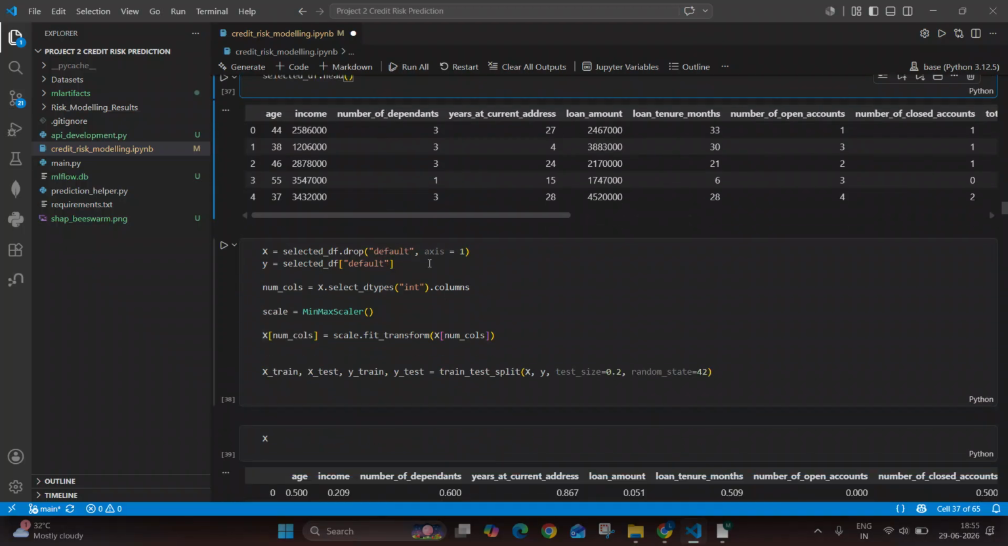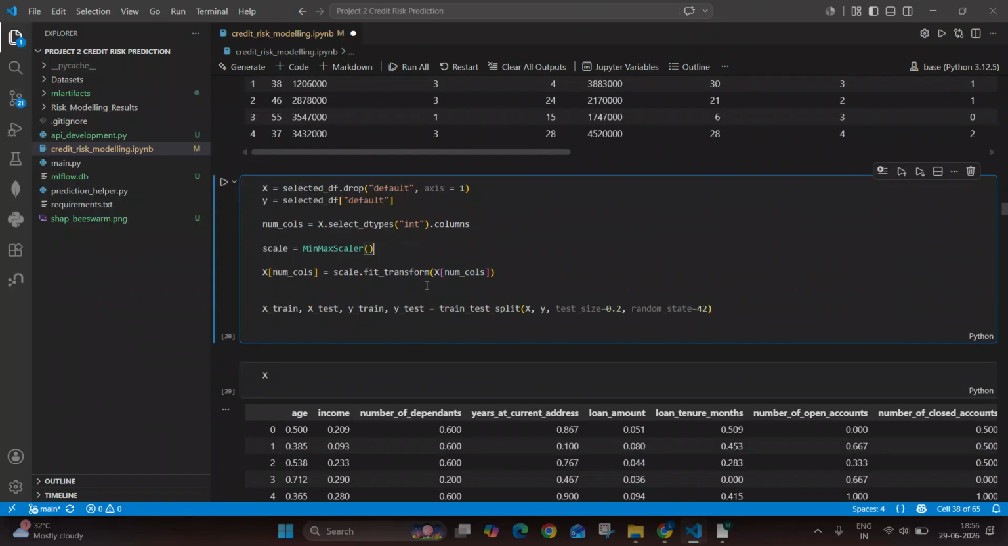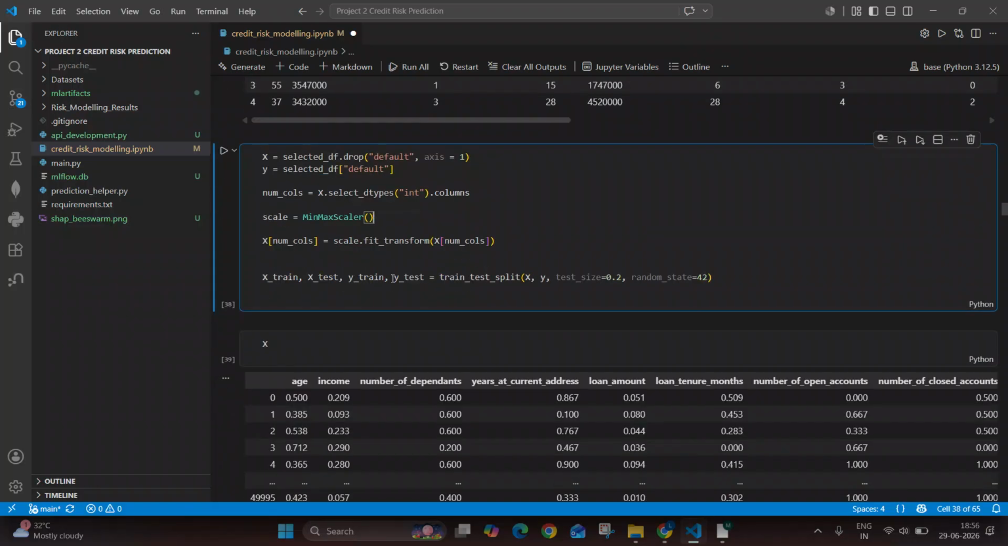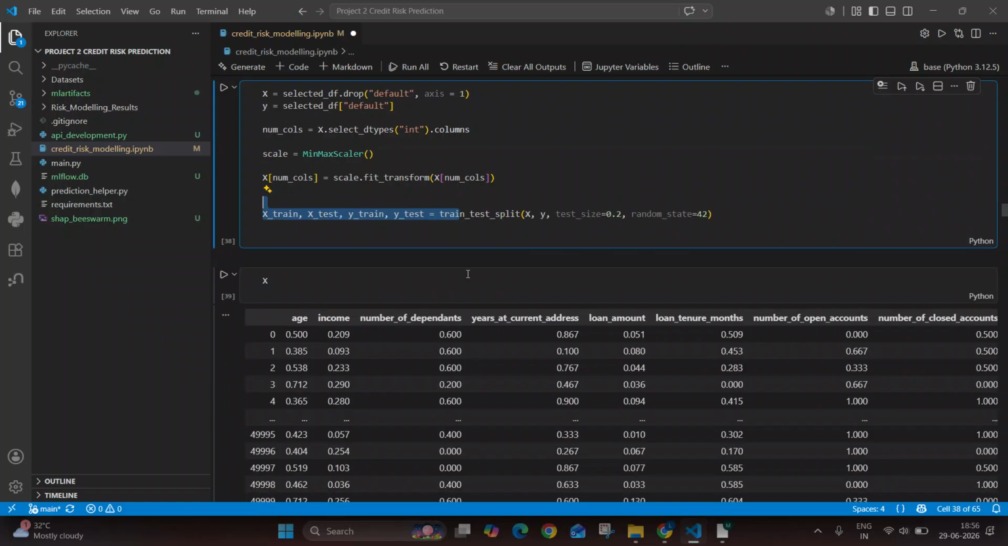Okay. Next, we have selected the x and y. X is the input variable and y is the target variable. Then we have performed the min max scaler so that every variable falls on the same scale. And then we have separated the data set into training and testing set. 80% of the data set is used for training, whereas 20% is used for testing purpose.